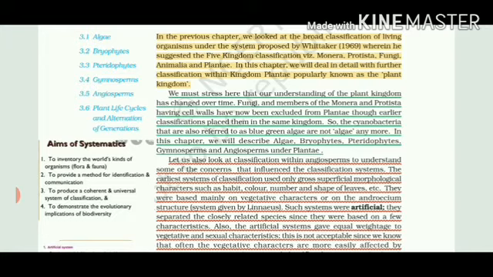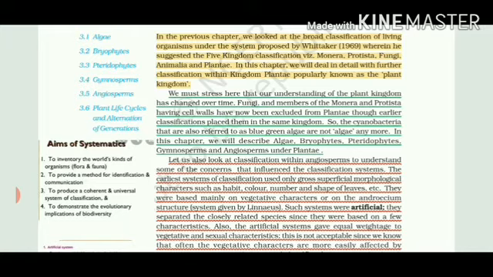Even the cyanobacteria, which are blue-green algae. We call them blue-green algae, but they are not put inside kingdom Plantae. Why so? Because some cyanobacteria are heterotrophic in nature. They cannot synthesize their own food and they depend upon others. And some of them are chemosynthetic in nature. This we have studied in the classification of kingdom Monera, Archaebacteria and Eubacteria.